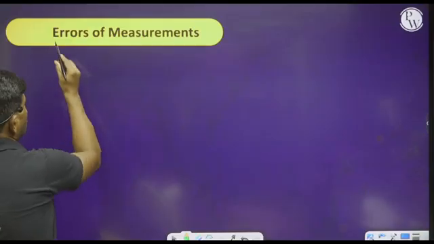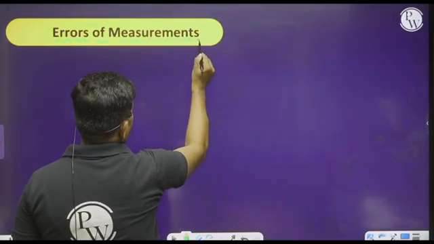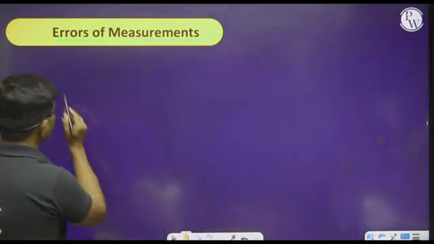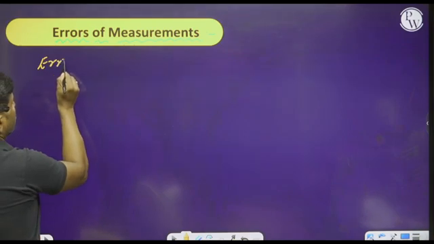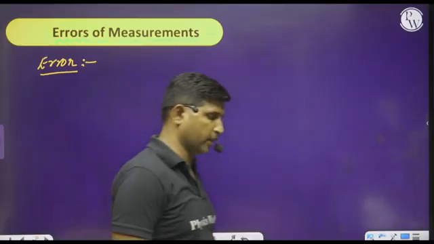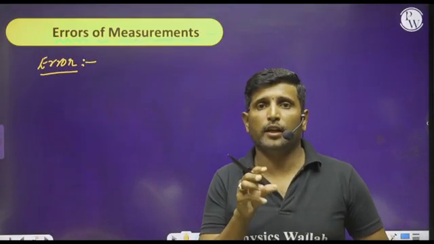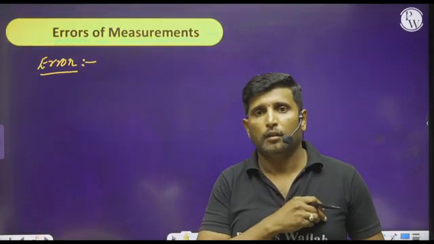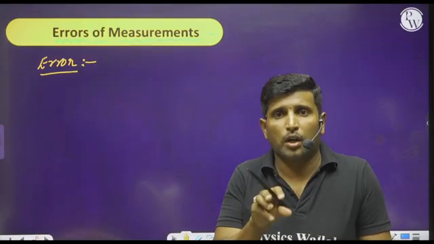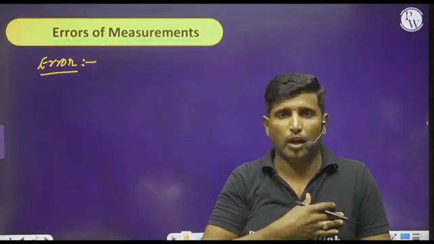Now similarly, let us move on to the next concept. That is the last concept of this chapter, that is errors of measurements. How can we define this error here? Most probably this concept has been deleted in our NCERT textbook, but you must have an idea to answer a few questions in other chapters.